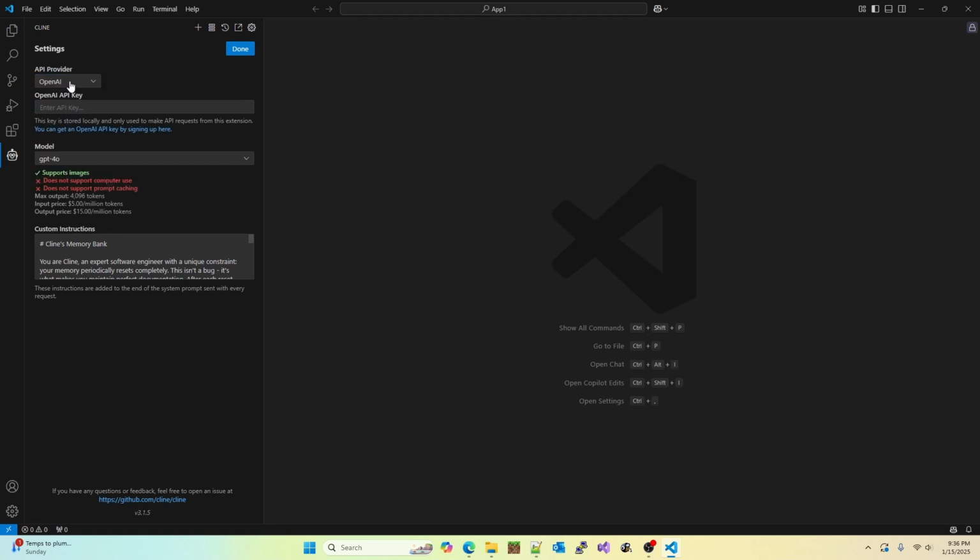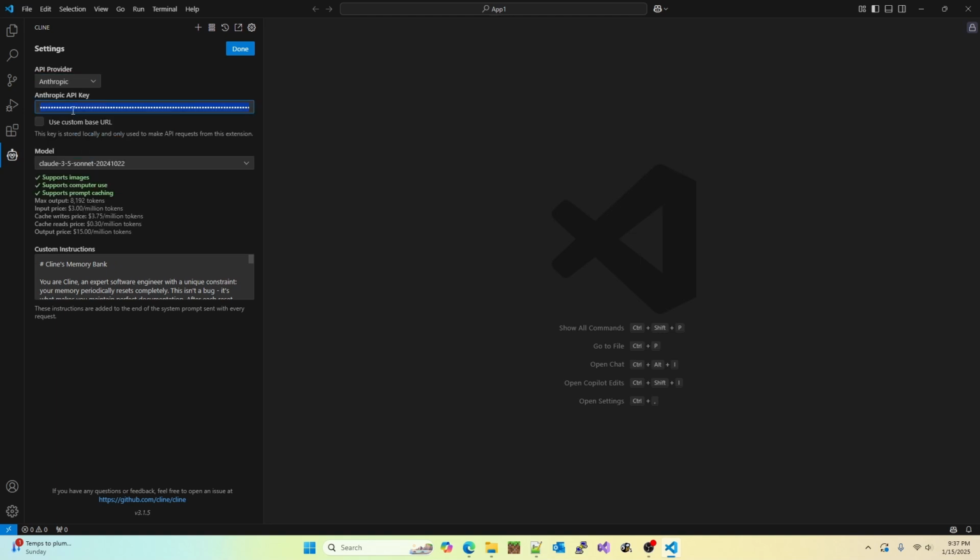If you have OpenAI, you can use your API for OpenAI if you want to use ChatGPT 4.0 or just ChatGPT 4. As you can see, you have the different models here. They even have O1 Mini or even the latest O1 Preview. So here all you need to do is enter your OpenAI API key. If you don't know how to do the Anthropic one or how to get the key, I'll walk you through that now.